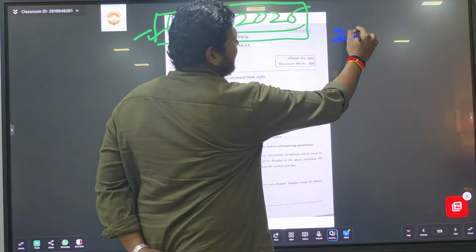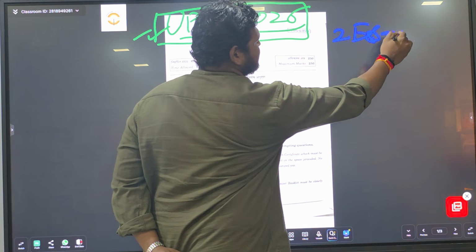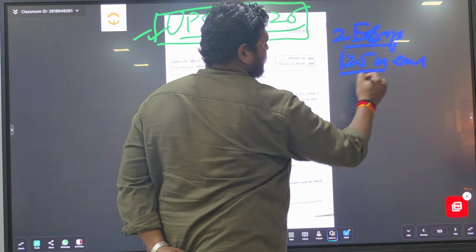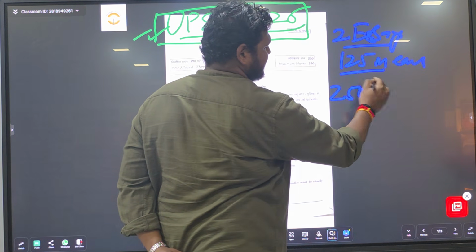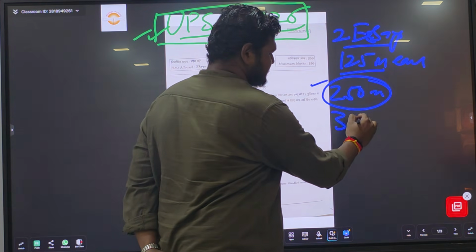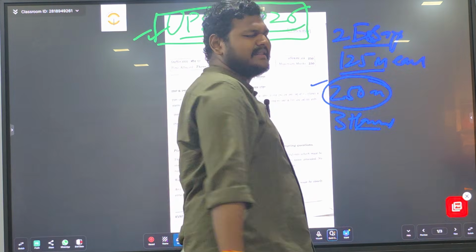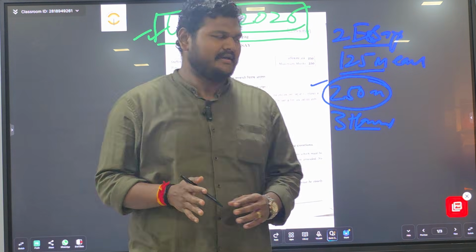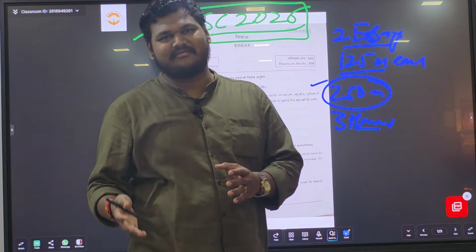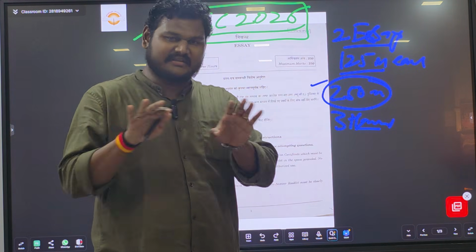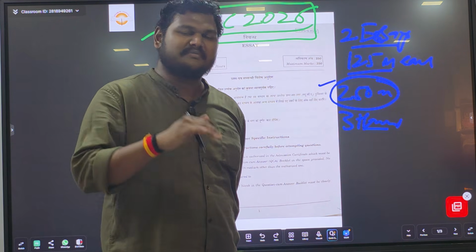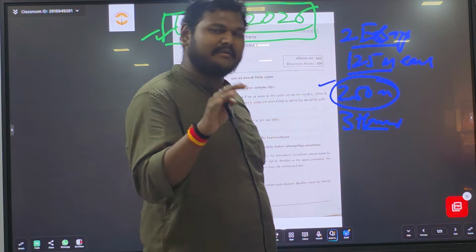There will be two essays of 125 marks each, so 250 marks for the essay. For the essay, 3 hours will be allotted. So you can write any essay for any period of time. If someone wants to write one essay for 2 hours, they can. If someone wants to write one essay for 1.5 hours and the other for 1.5 hours, that is also fine, as long as you are submitting both the essays on time.